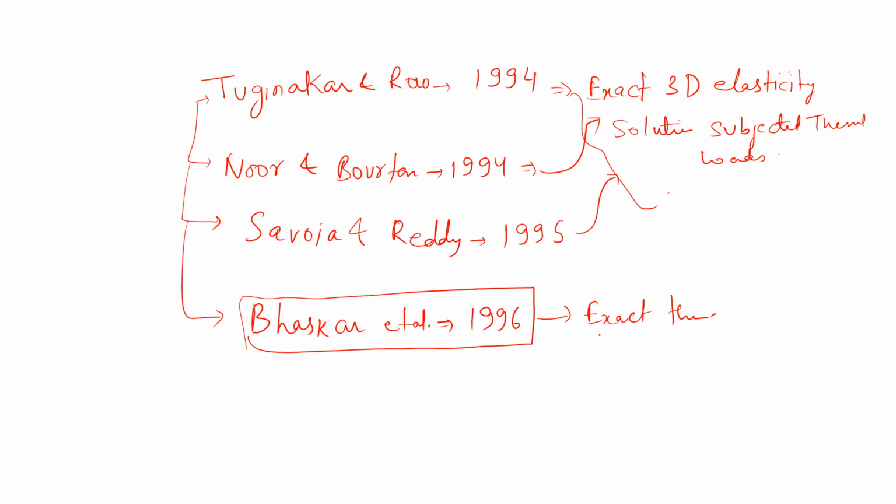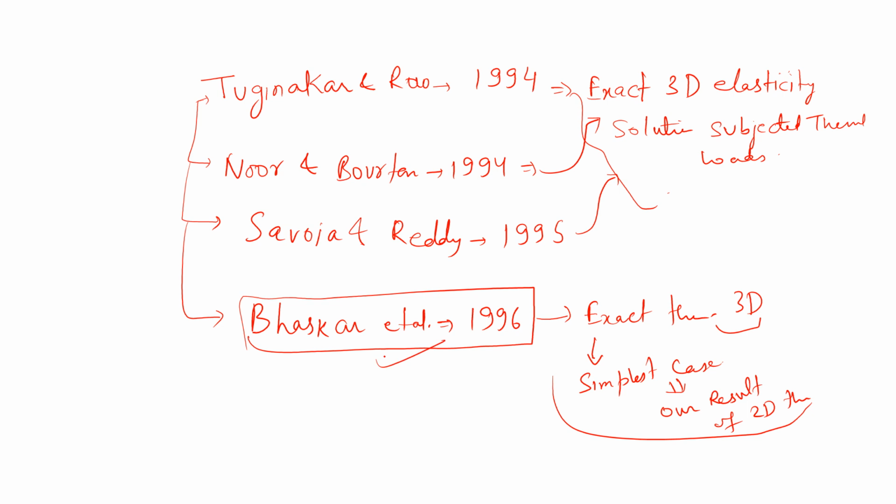It is the simplest case for 3D, and our results of 2D theory are mainly compared using Bhaskar's paper. It is the simplest one among these papers.